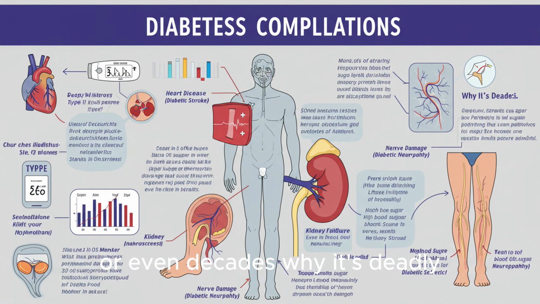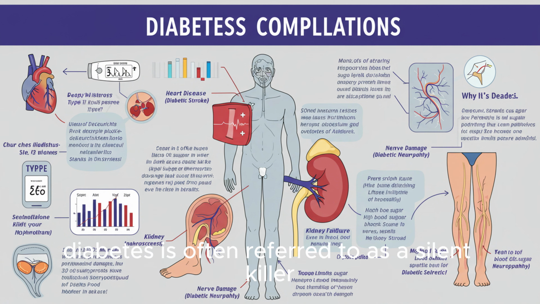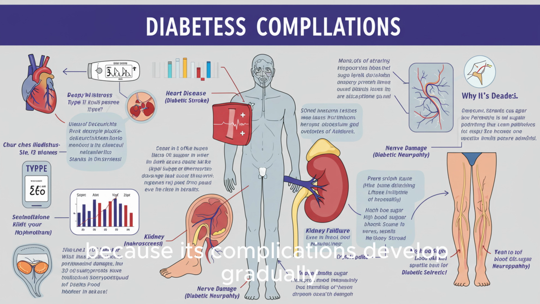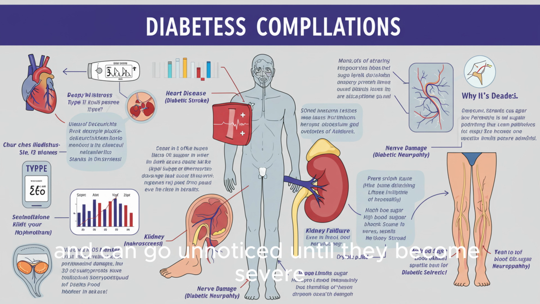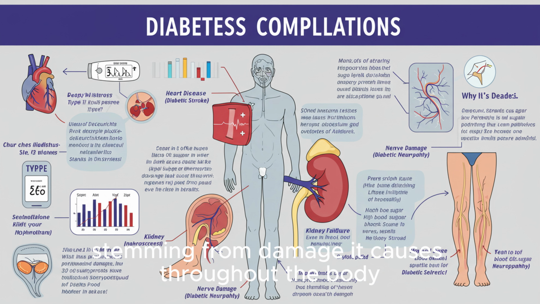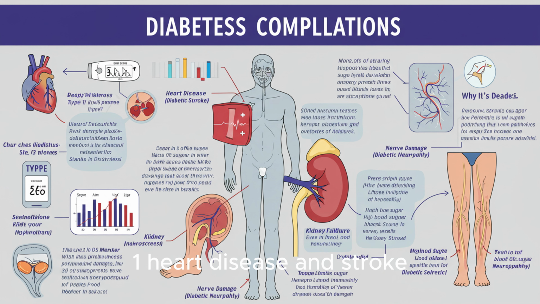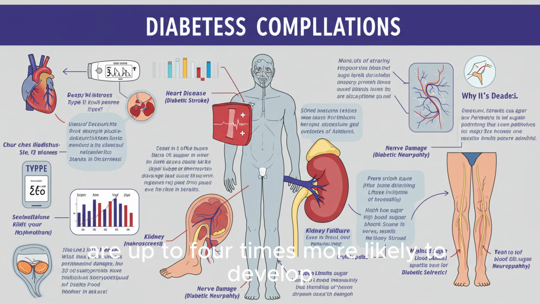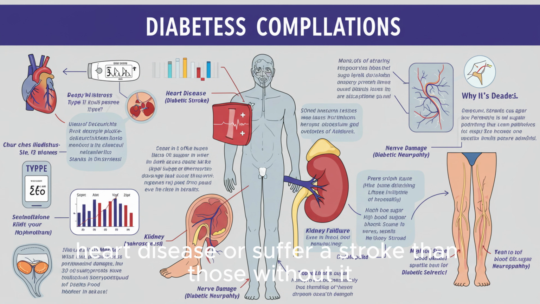Why it's deadly. Diabetes is often referred to as a silent killer because its complications develop gradually and can go unnoticed until they become severe. Many of the most life-threatening outcomes of diabetes are indirect, stemming from damage it causes throughout the body. 1. Heart disease and stroke. People with diabetes are up to 4 times more likely to develop heart disease or suffer a stroke than those without it.